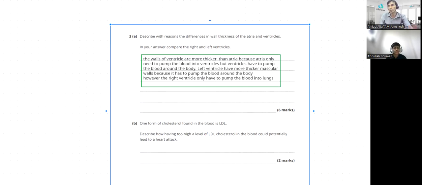Or if any other point is in your mind, you can add. You can discuss with me, and then after you can add there.